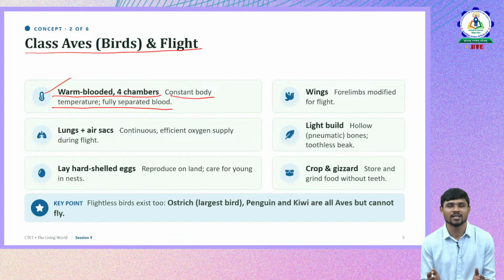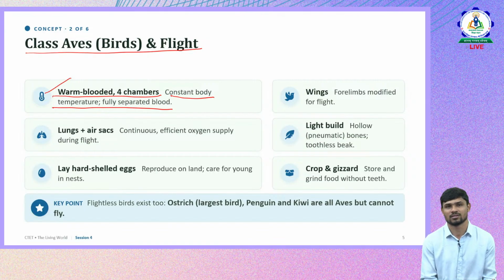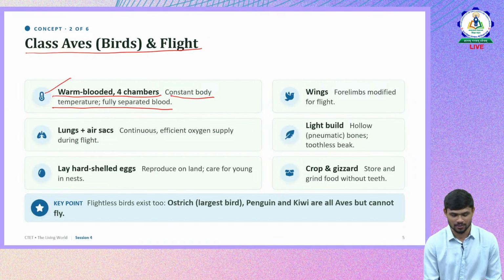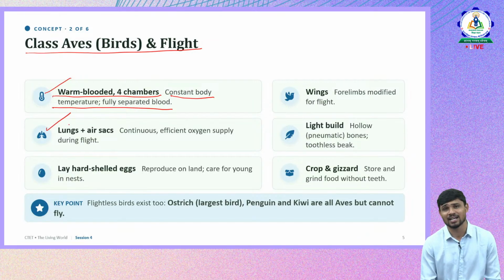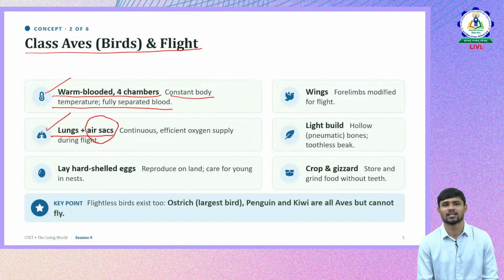So in order to maintain a consistent and constant temperature without getting influenced by external temperature, they need more energy. For more energy they need more oxygen. Okay, they have a four-chambered heart. Then lungs, their respiratory system consists of lungs and there are air sacs also. Okay, and air sacs is the major characteristic, a definitive characteristic of birds.